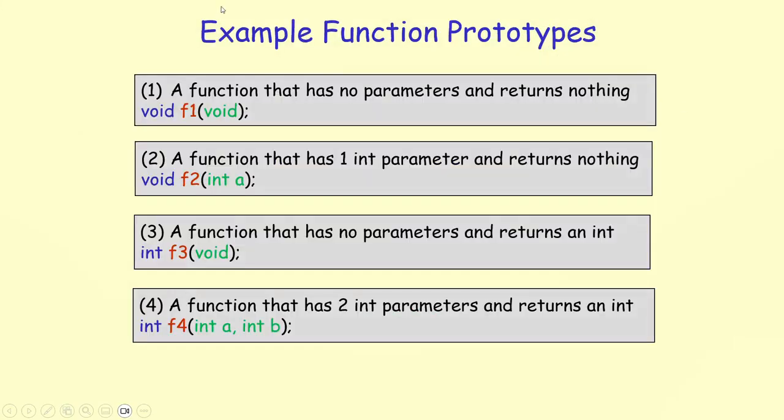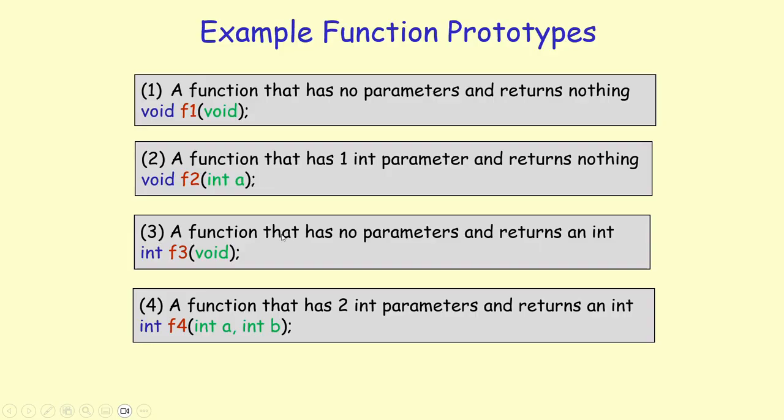Let's now look at some example function prototypes. In the first example, we've got a function that has no parameters and returns nothing. When the function returns nothing, the return type is void. So you say void f1, this is the name of the function, and it does not have any parameters. You can either put void in here or leave it completely empty. So you could just say f1, open parentheses, close parentheses, or you can even put void in there. The compiler doesn't care. The second example is a function that has 1 integer parameter and returns nothing. So the return type is void. The name of the function is f2, and it takes 1 parameter, integer a.